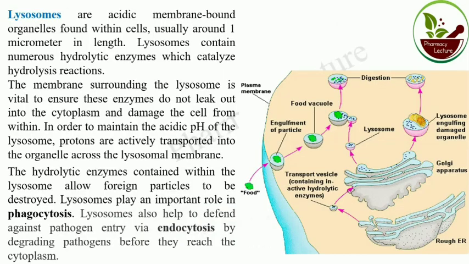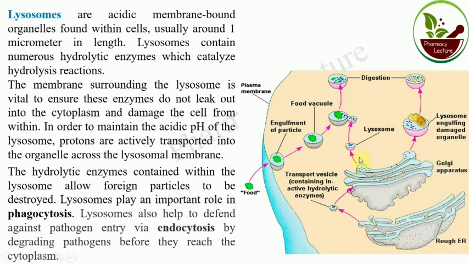Now comes the lysosome. Lysosomes are acidic membrane bound organelles found within the cell, in the cytoplasm. Usually around 1 micrometer in length. Lysosomes contain numerous hydrolytic enzymes which catalyze the hydrolysis reaction. So what is the function of lysosome? Mainly hydrolysis, with the help of hydrolytic enzyme.